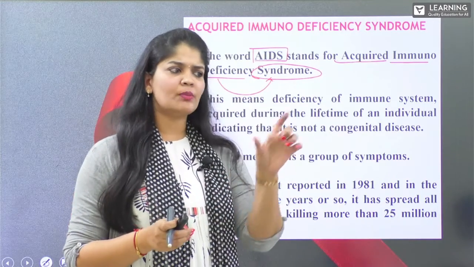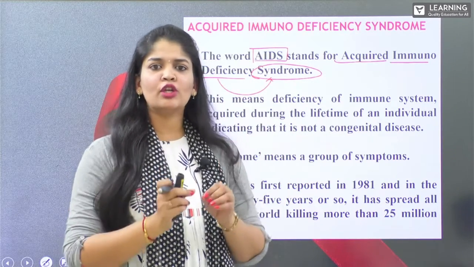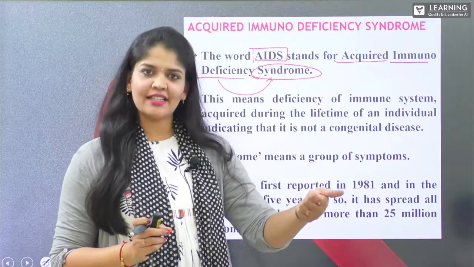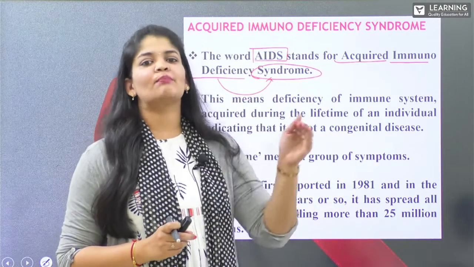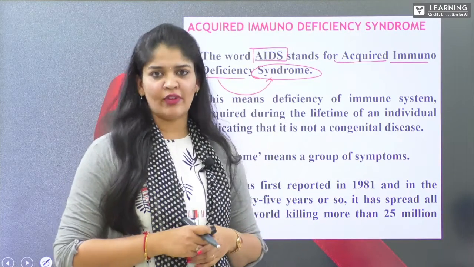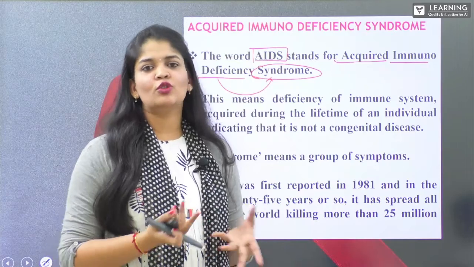This interaction between the antigen and antibody neutralizes that antigen, that means neutralizes the microorganism or foreign invader which enters the body to cause diseases.